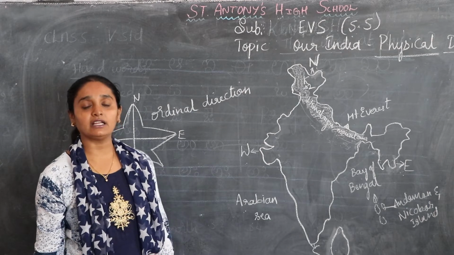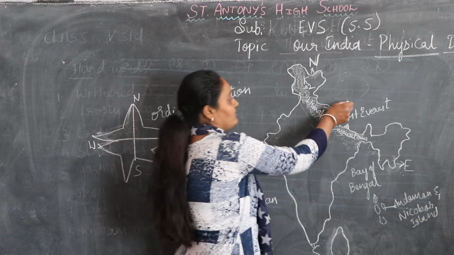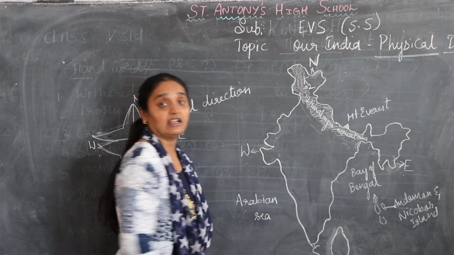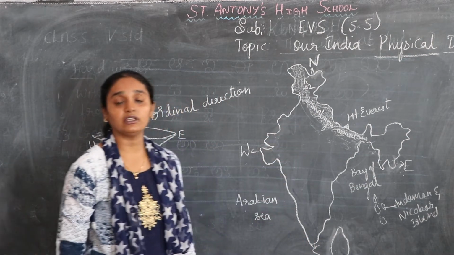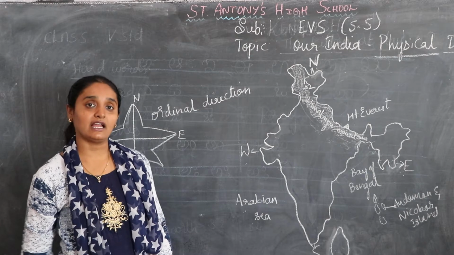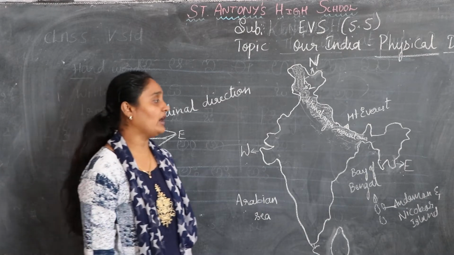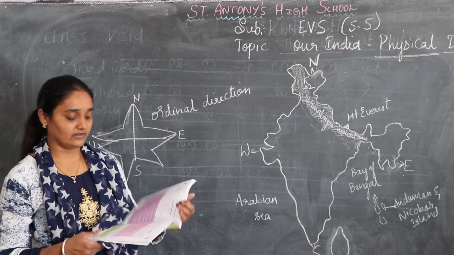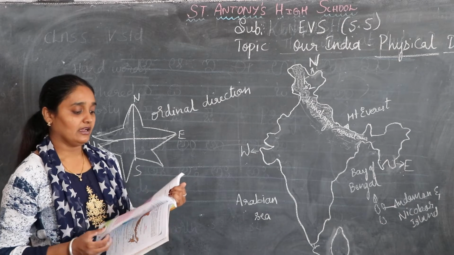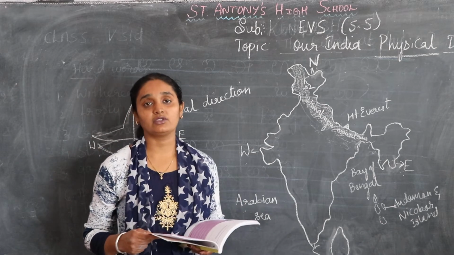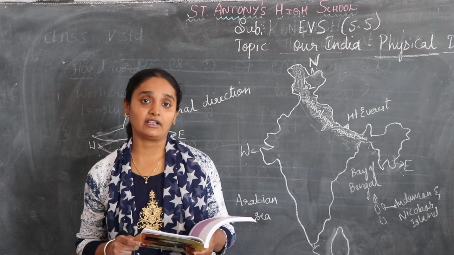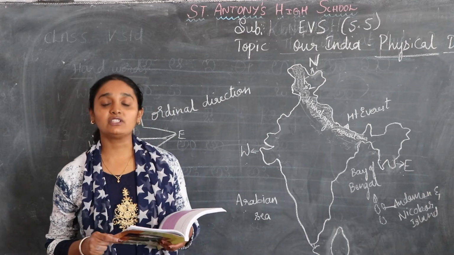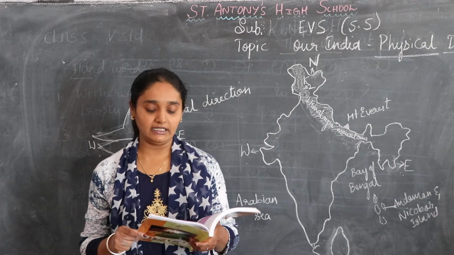So we have many neighboring countries also, like China here, Pakistan here, Sri Lanka, and Bangladesh to the east. Bangladesh, Pakistan, Bhutan, these are all neighboring countries. Today we are going to read about the physical divisions. Together they make India our country. We are Indians, so when someone asks your nationality, you should tell that it is Indian.